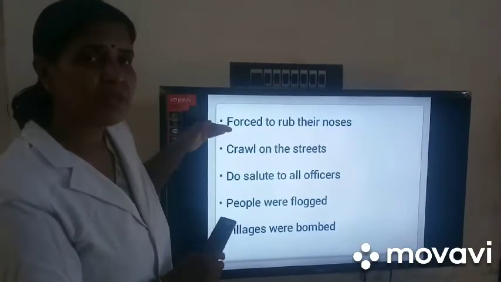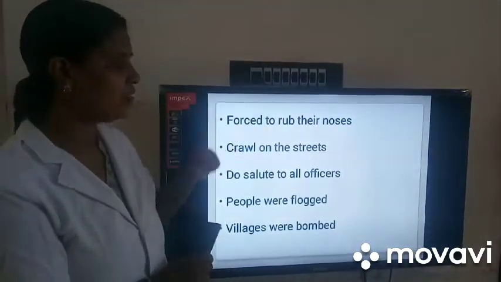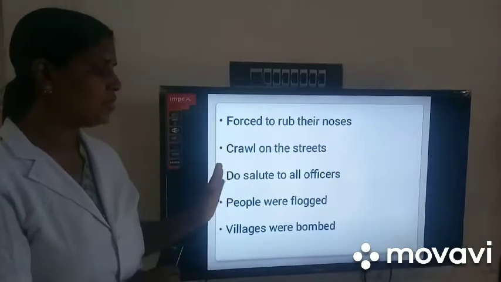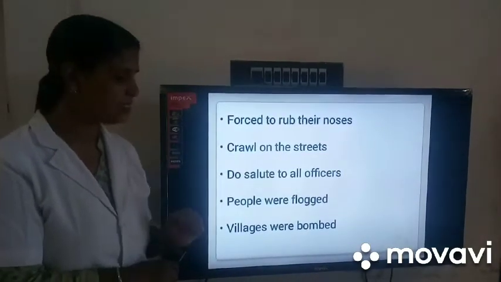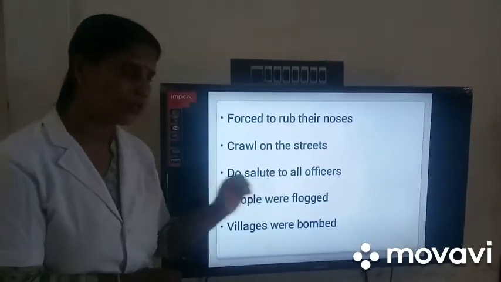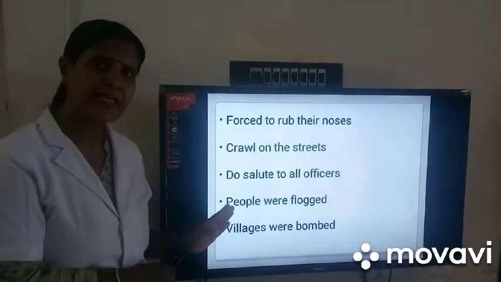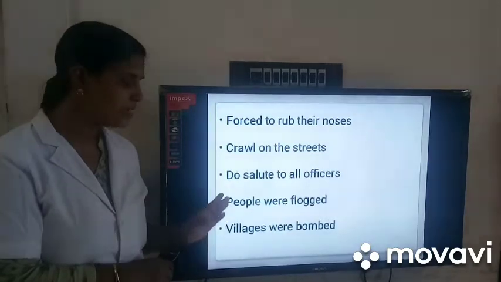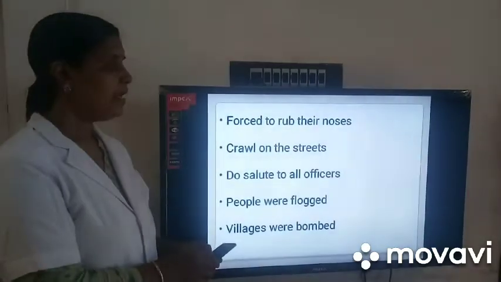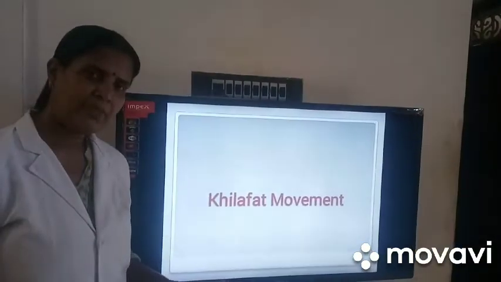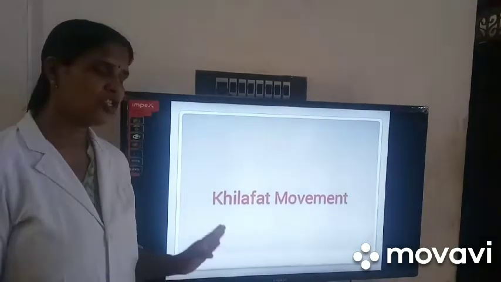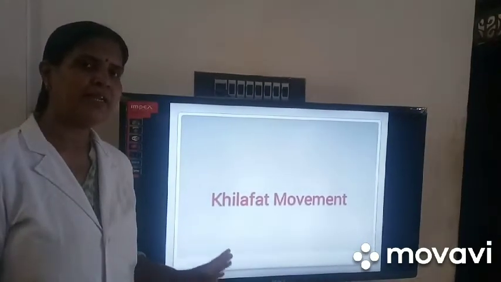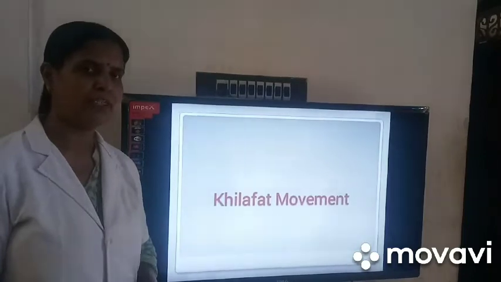Satyagrahis were forced to rub their noses on the ground, crawl on the streets, and salute all officers, and people were flogged through the streets. And one village, Gujranwala in Punjab, at present in Pakistan, was bombed. After the Jallianwala Bagh incident, Gandhiji stopped the non-violent civil disobedience movement.